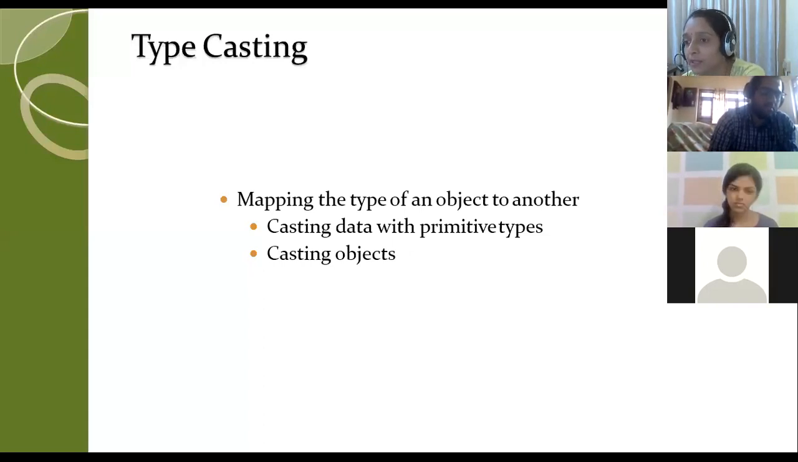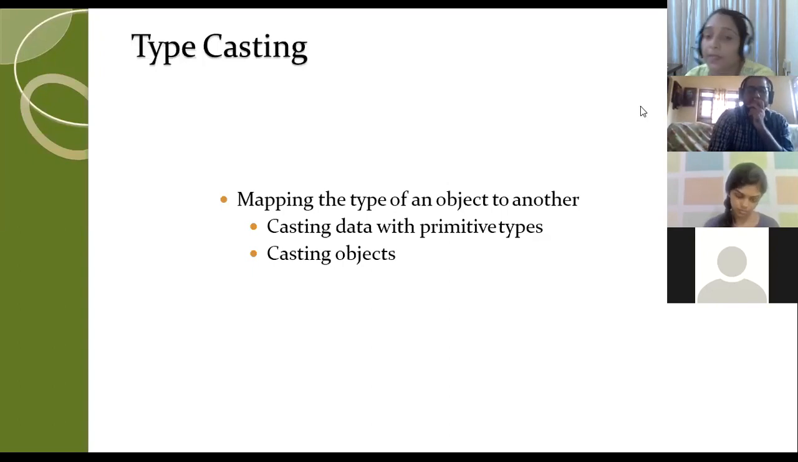It is either with your primitive data types. Hope you remember your primitive data types. Okay, your int, float, double, character, string, all those are your primitive data types. You can do casting with your primitive data types and even with objects. What we will learn today is the first one, casting with primitive types. I will touch on what is casting objects, but we will see it later when we go in detail about classes and objects.